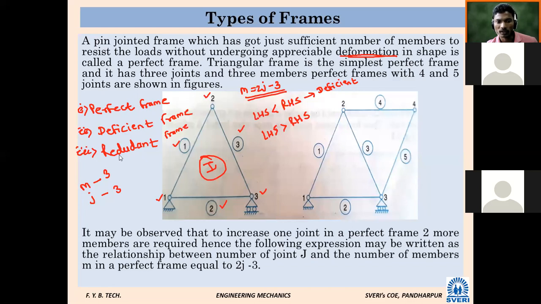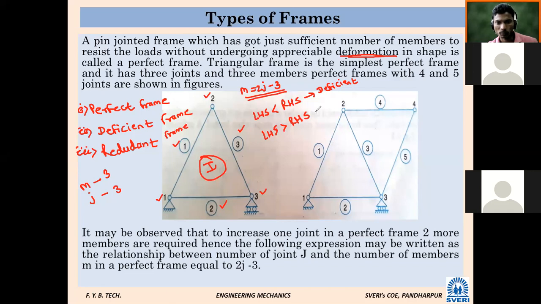And redundant means what? Redundant means the number of members used is unnecessary, or more members are used in the frame. So what is the drawback of using more members in the frame? We are unable to find the forces in the members. So that is the drawback, and that structure will become indeterminate. We are not able to find the forces. That is the types of frames. This is the summary, I will say, for this.